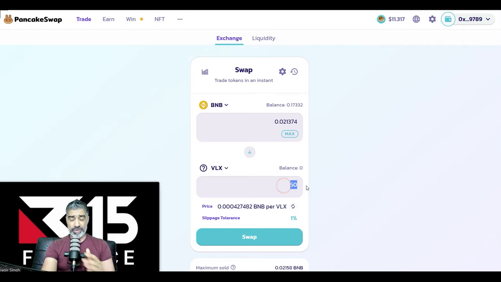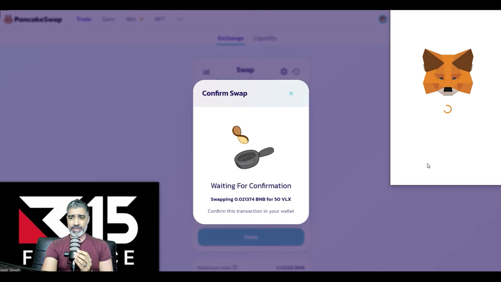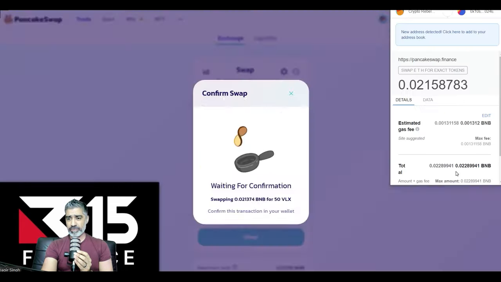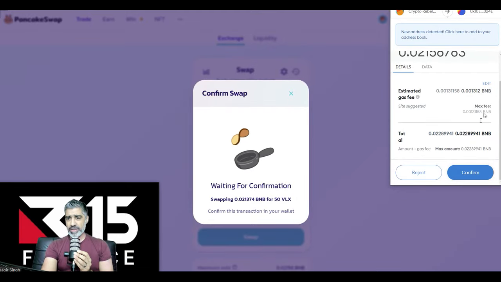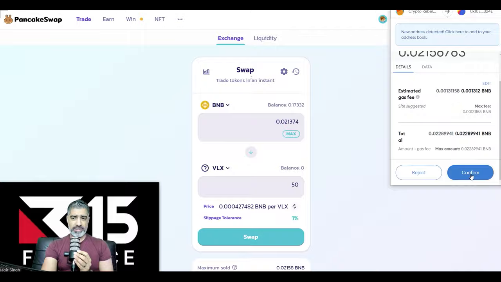Right? How many do we need? We don't need much. 5 is more than enough. Sometimes there's a minimum amount required. So let's just buy maybe 10. So when we're bridging, there's a minimum amount required. Right? Let's just buy 50. That'll be more than fine. VLX tokens. Yep, let's just make sure it goes through fast. Yep, 7's fine. That's fine.